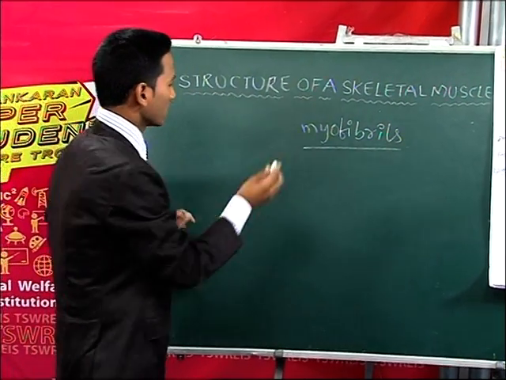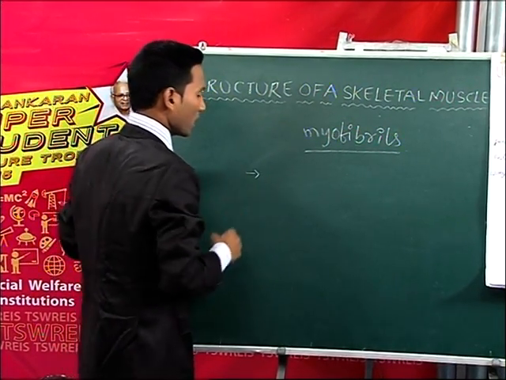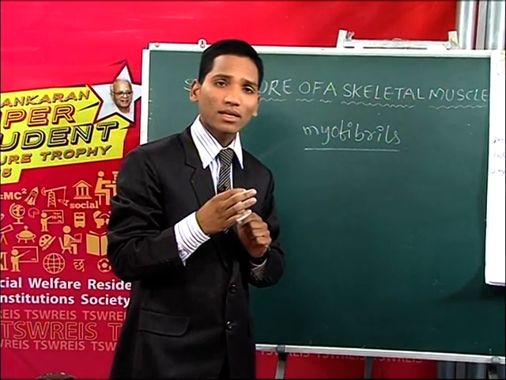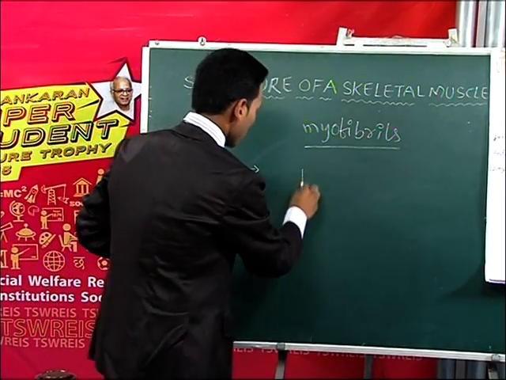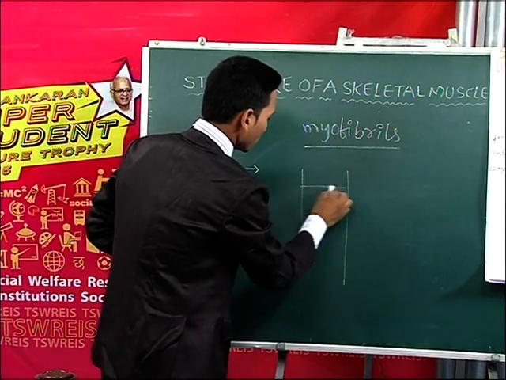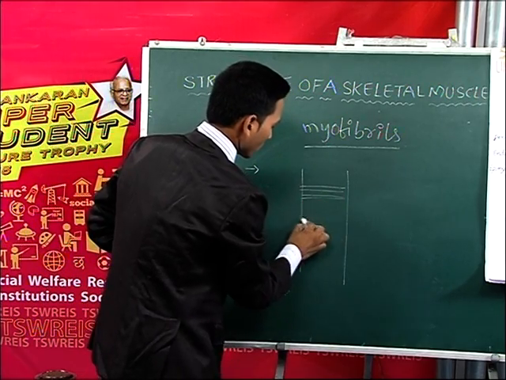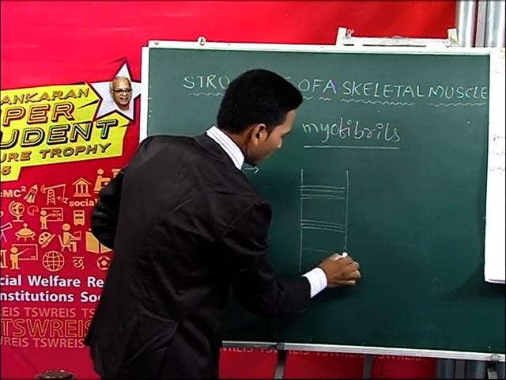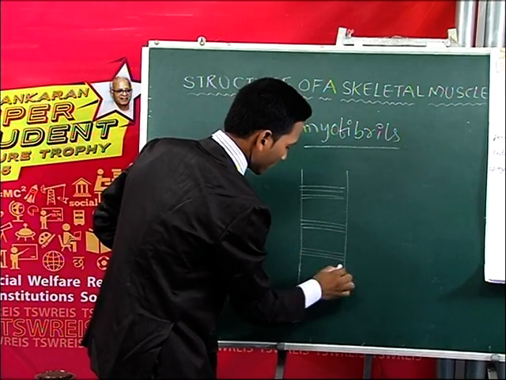Each myofibril has, this is the myofibril diagram. I will make a very easy diagram for you.